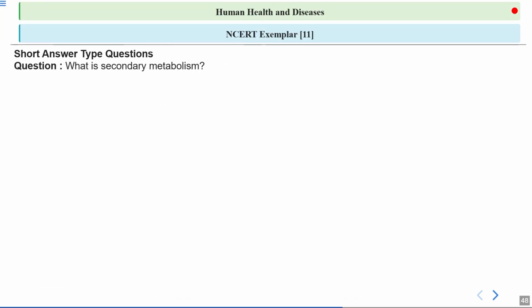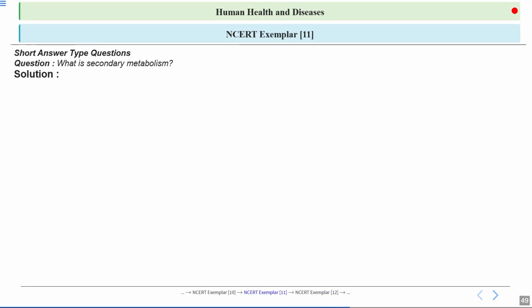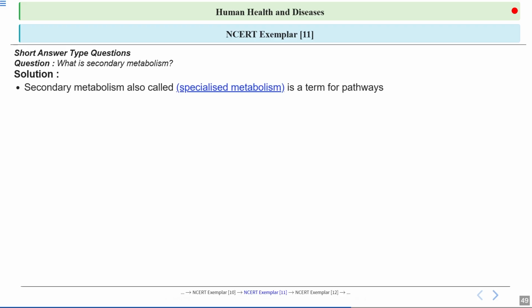Now next question is a short answer type question. So question is, what is secondary metabolism? So let's have a look at the answer. See, secondary metabolism is also called specialized metabolism. This means it is a set of chemical pathways that go beyond the basic needs of the organism.